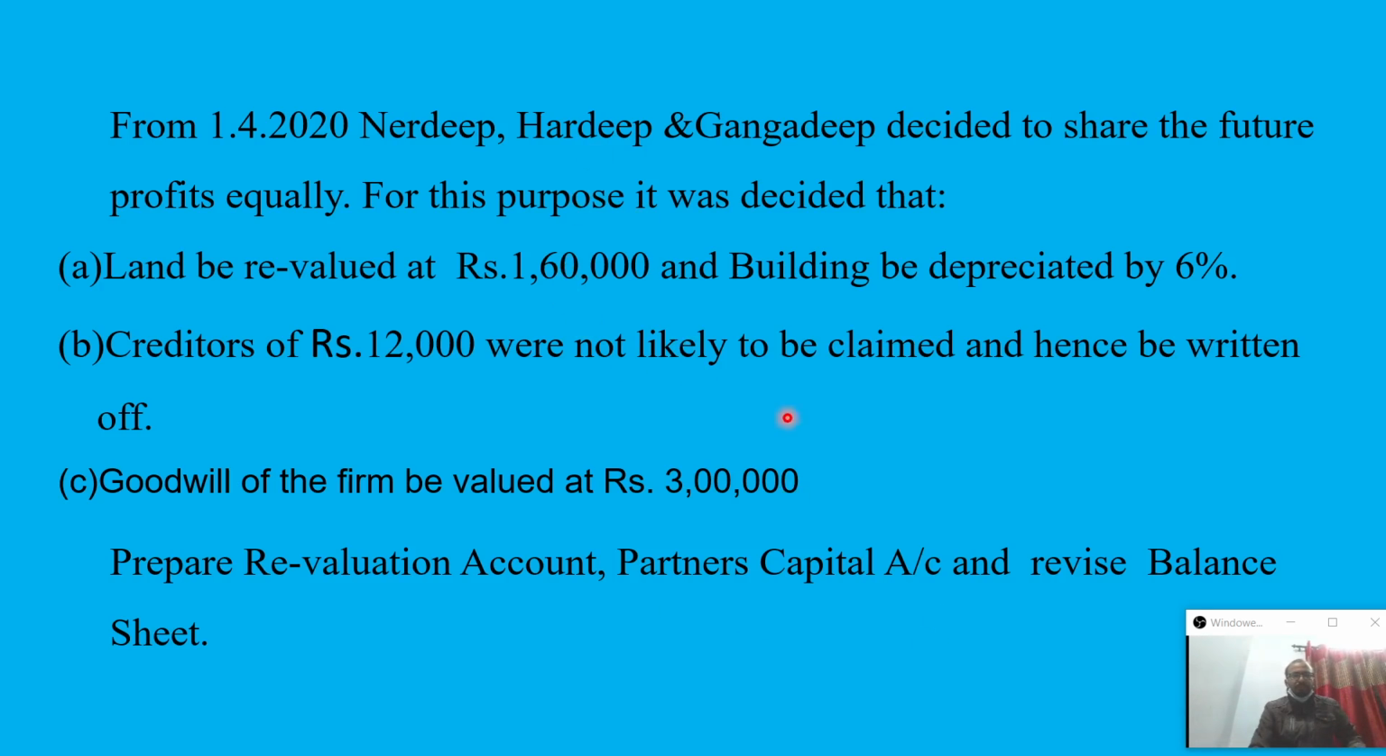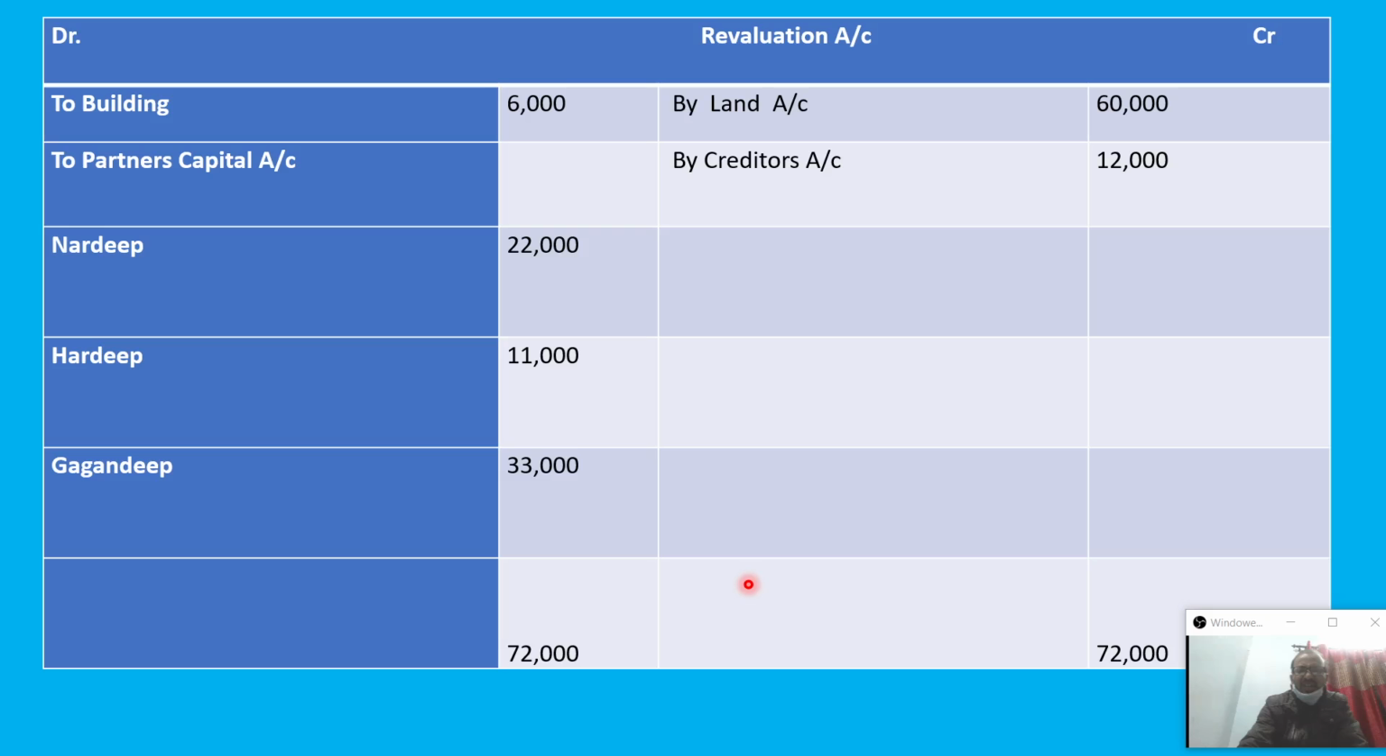In a very simple way, first, as a working, we can calculate the sacrificing and gaining ratio. After that, we can prepare the revaluation account, partners capital account, as well as the revised balance sheet. So one by one, this is the revaluation account.